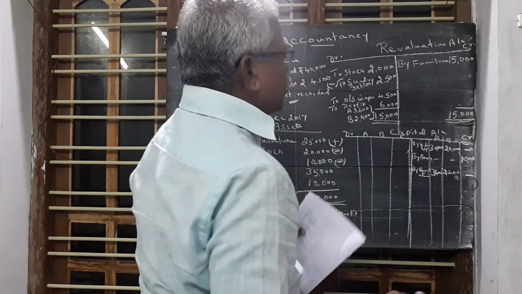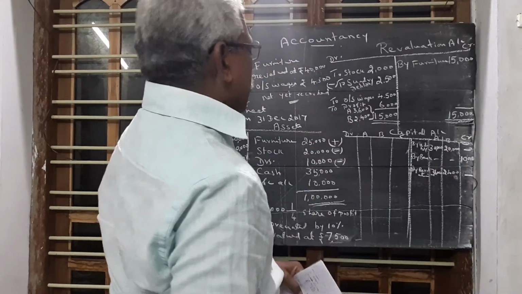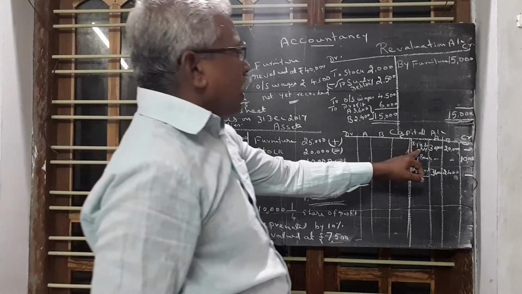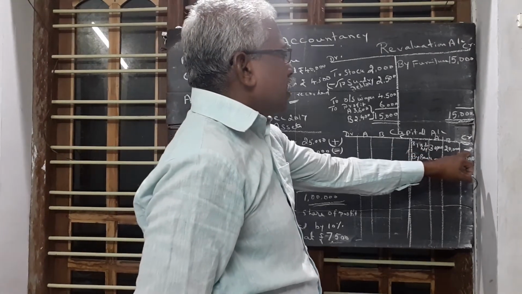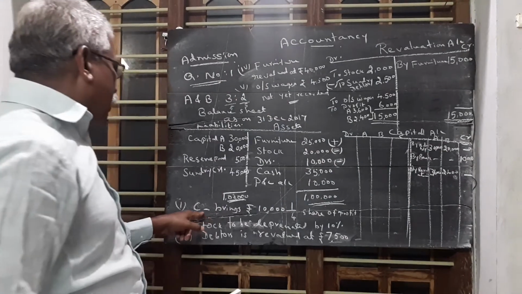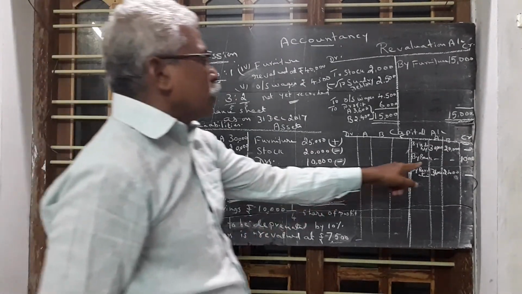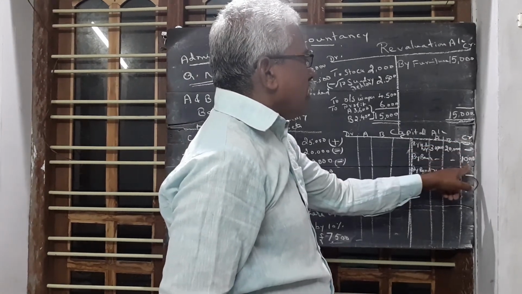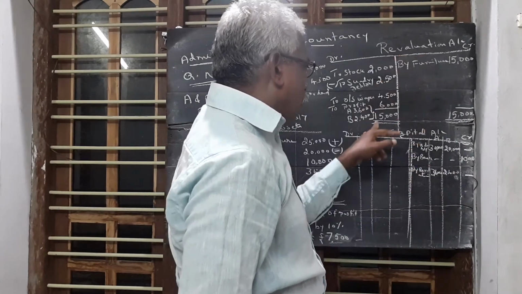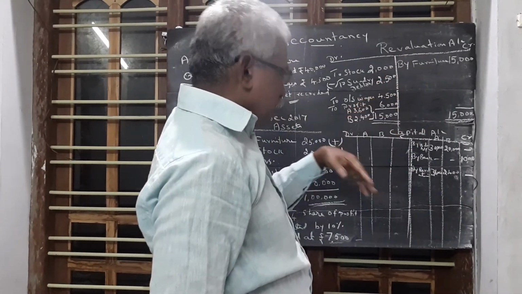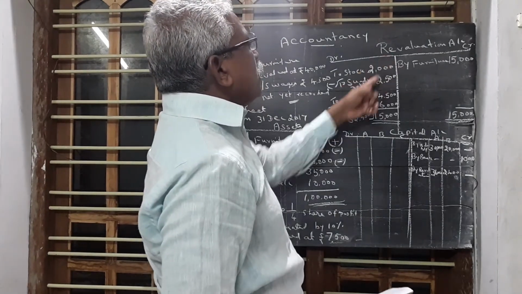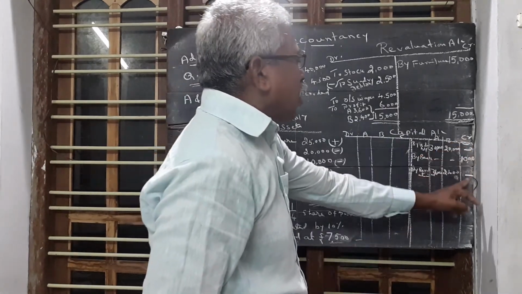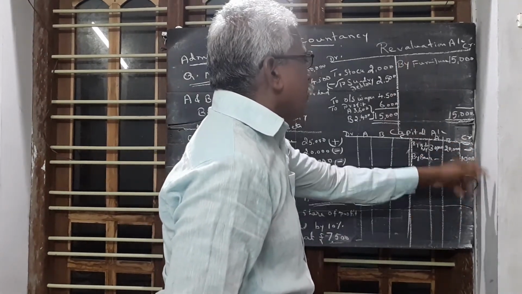C is not eligible to get the previous profit. Then first we write capital. By balance brought down 30,000, 20,000. C's column is dash. By bank, C should bring 10,000 rupees. A's column, B's column, put a dash, and here C's column 10,000. Then revaluation profit. The old partners A and B are eligible for this profit, 3,600 and 2,400. C has not received any profit.